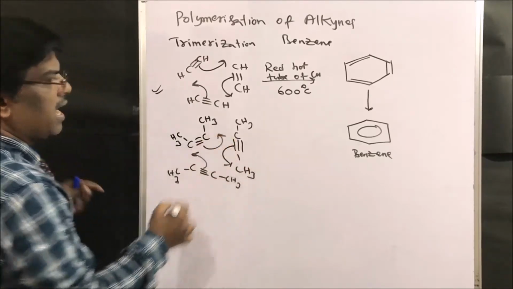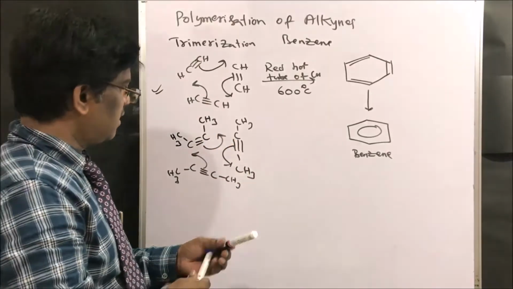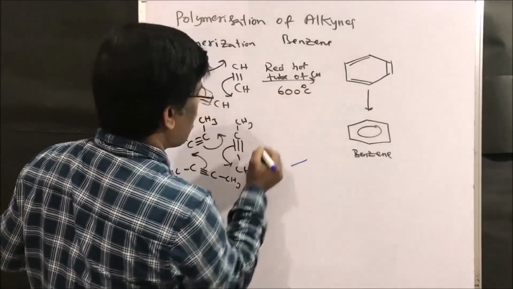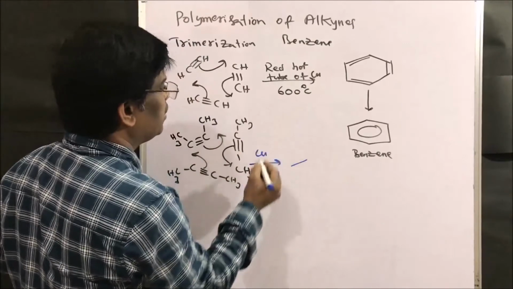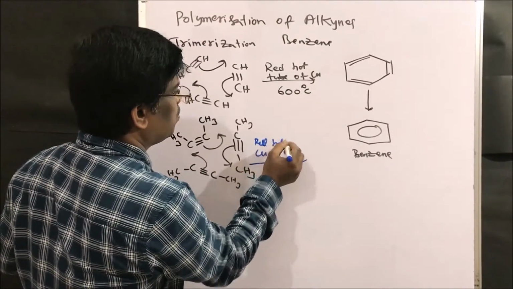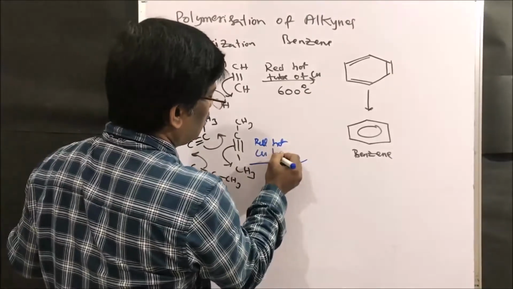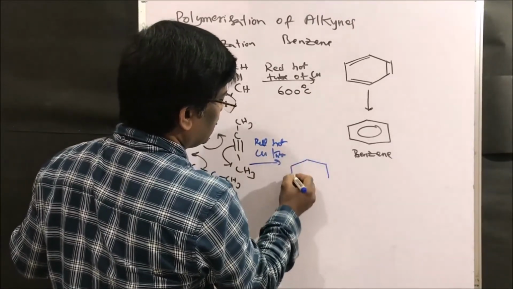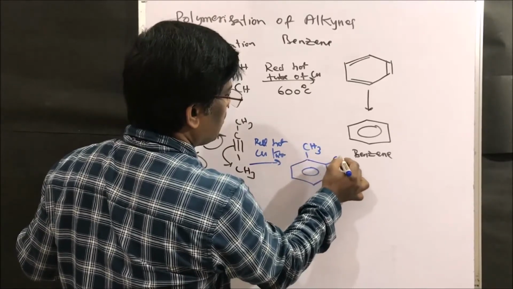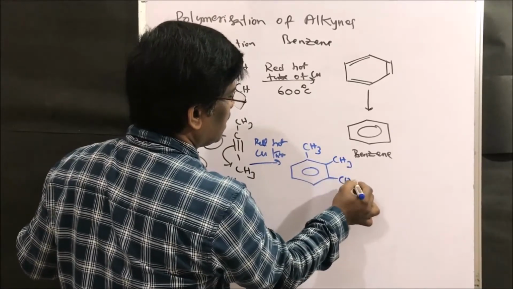Same benzene, hexamethyl. Same copper, I am going to use red hot copper tube. I am going to get hexamethyl benzene.